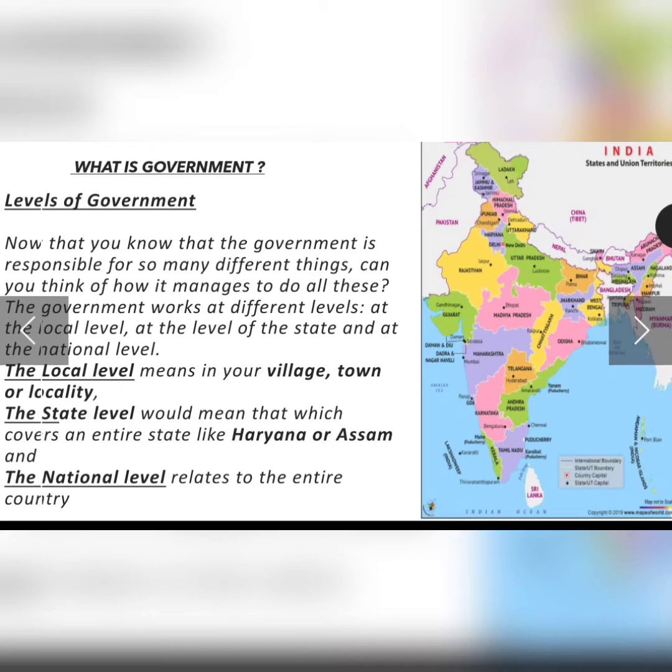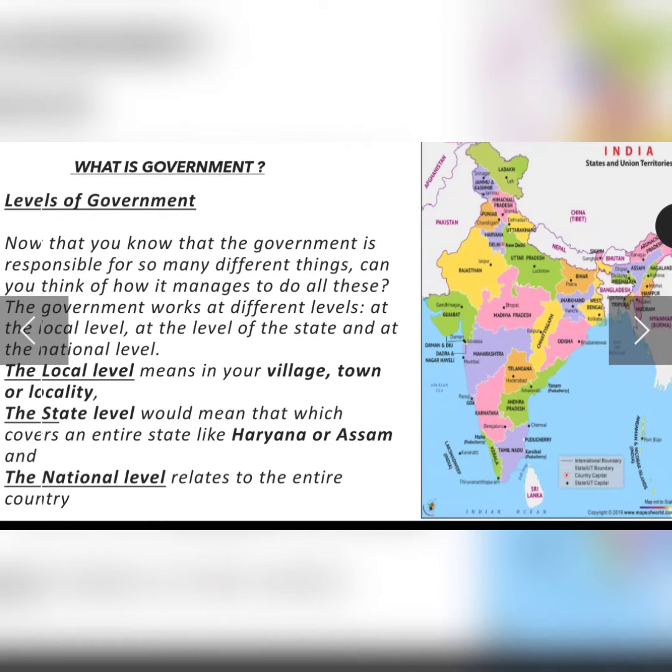And last is the national level. So national level means the entire country. So the government will make laws for all the people who are residing in that particular country. It can be any country, so the government of that country will be making laws for the entire country.